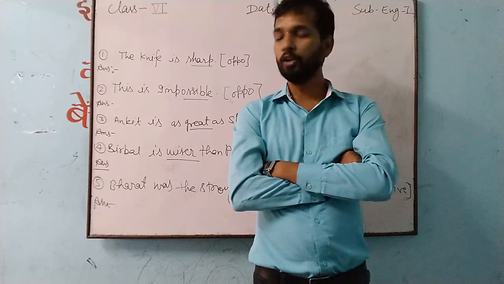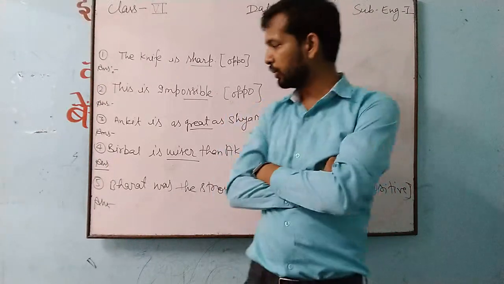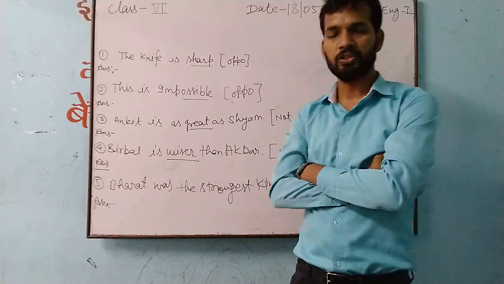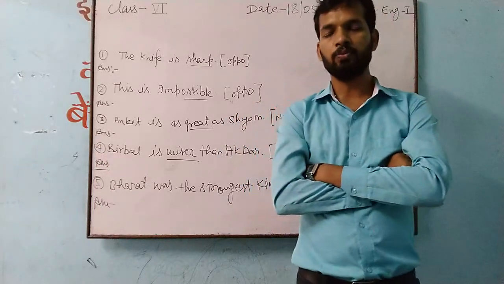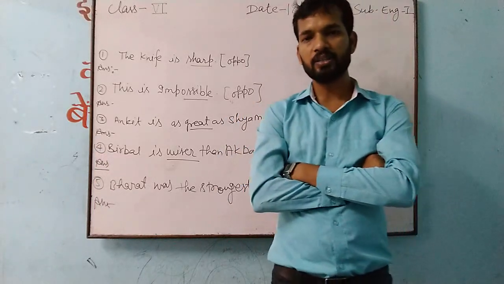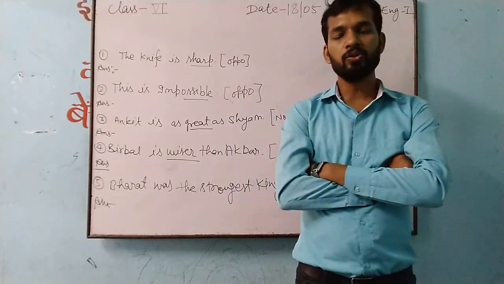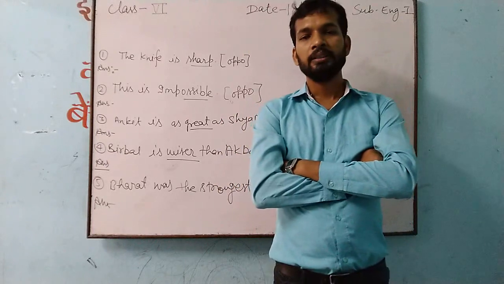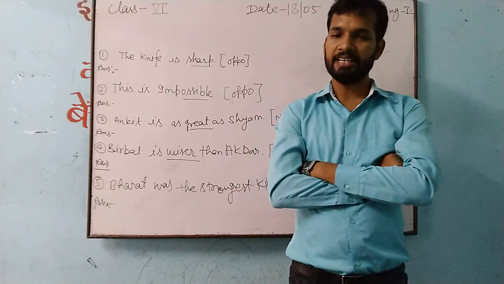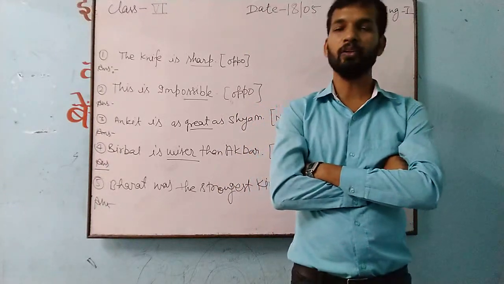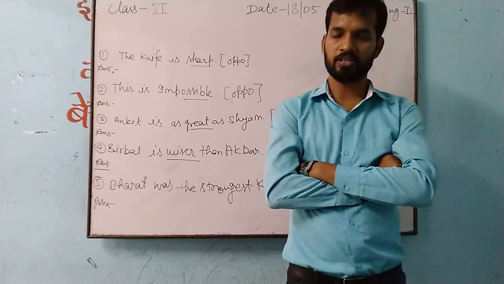Now here you will get a few questions that I have already written. Approximately 5 questions are there. With the help of these 5 questions, today we'll try to understand transformation category C, that is assertive to negative and negative to assertive.